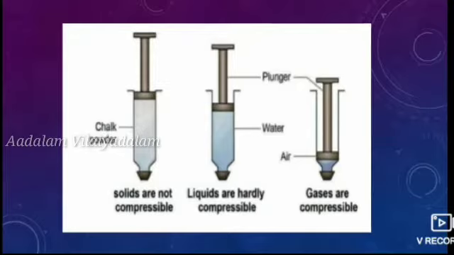Fill the first syringe with solid substances like sand or chalk powder, and fill the second syringe with liquid substances like ink or water. In the third, empty syringe, we just draw the piston back to suck in air, and now it is filled with air.